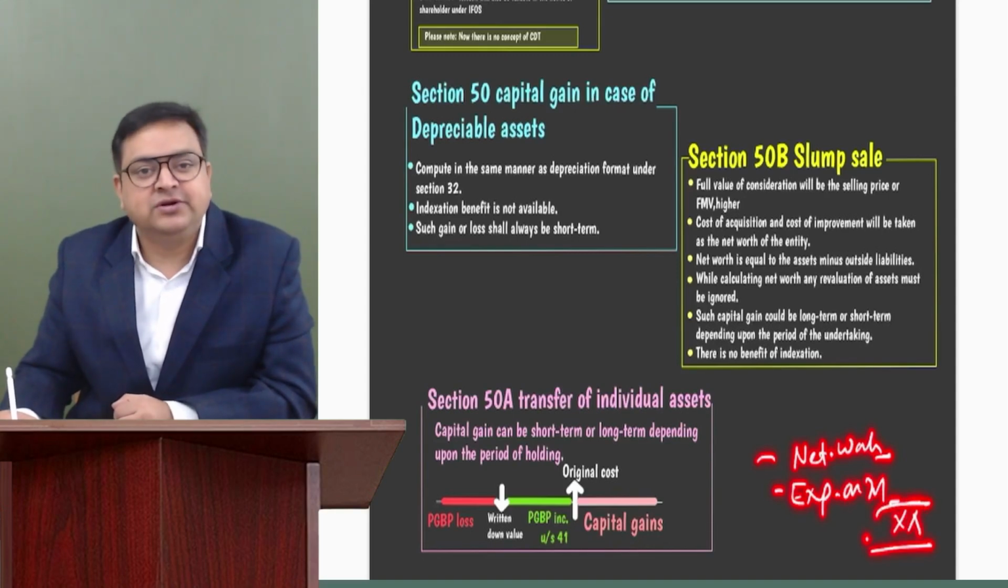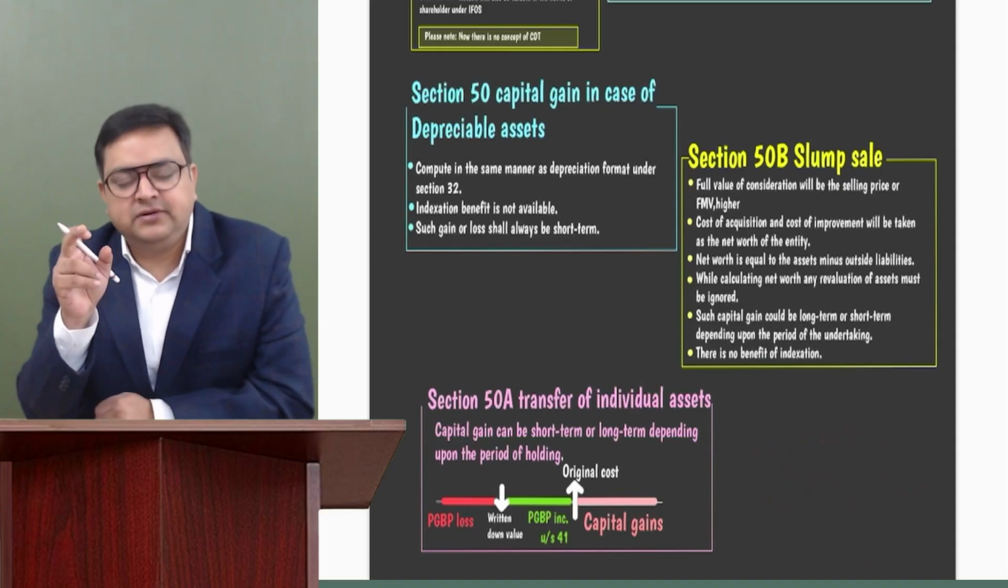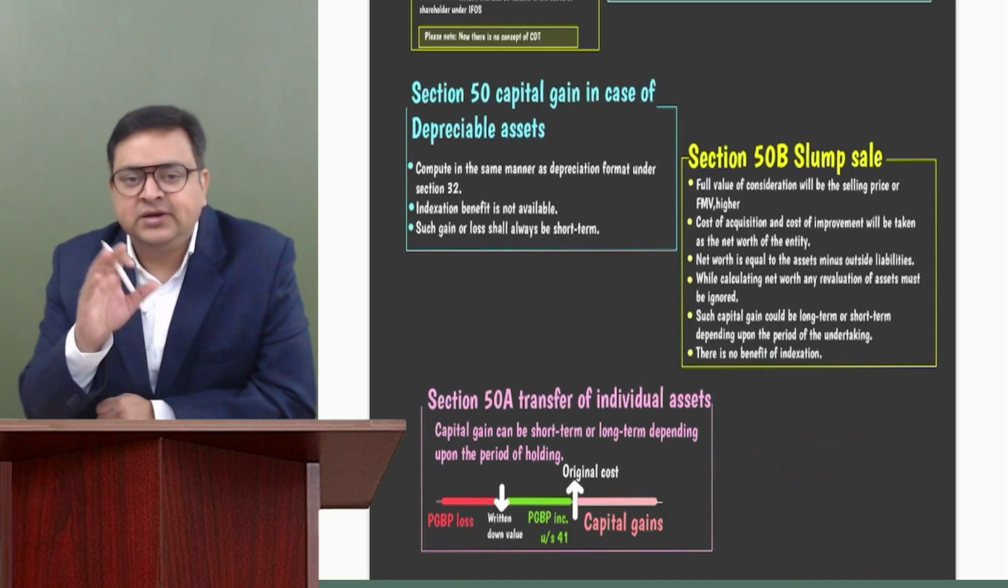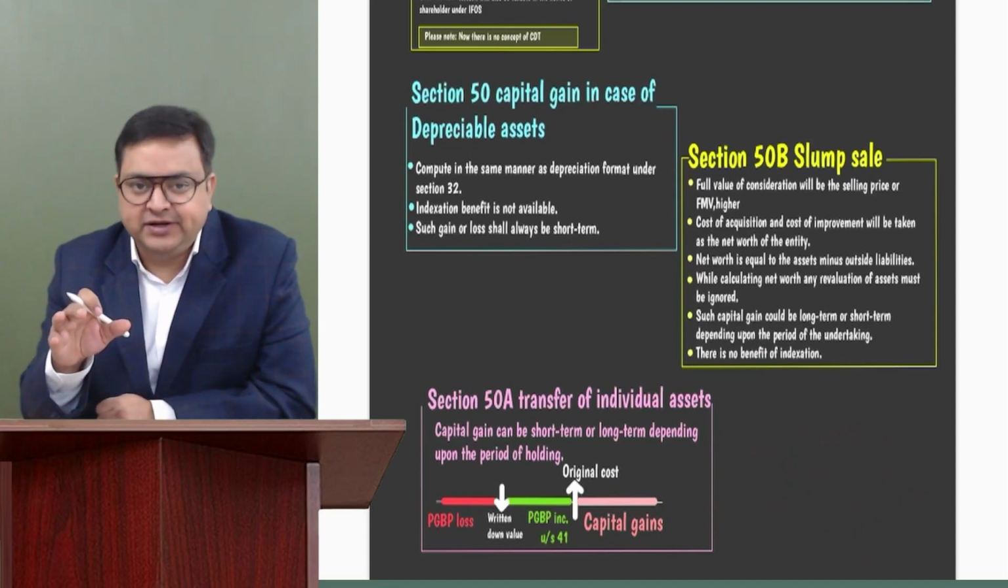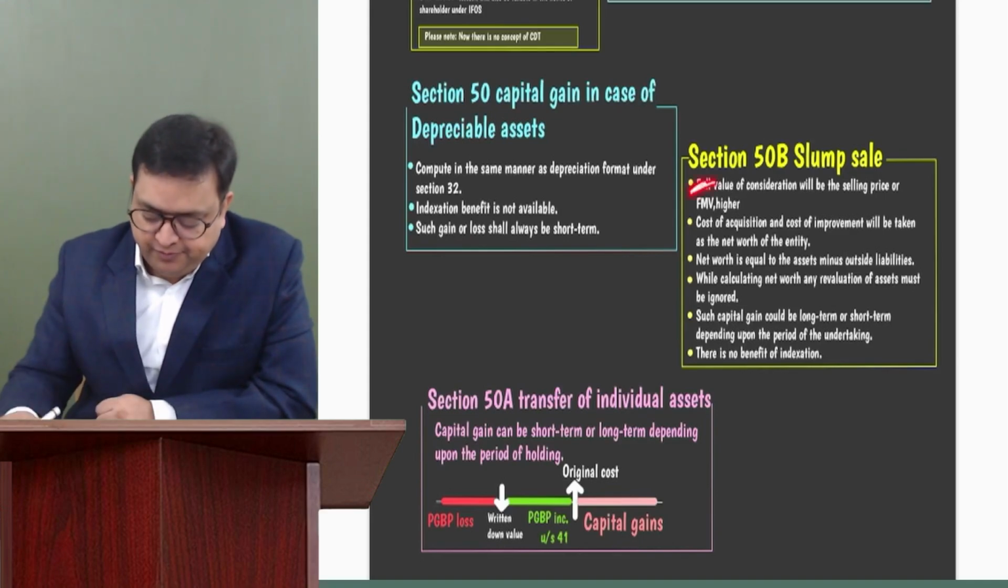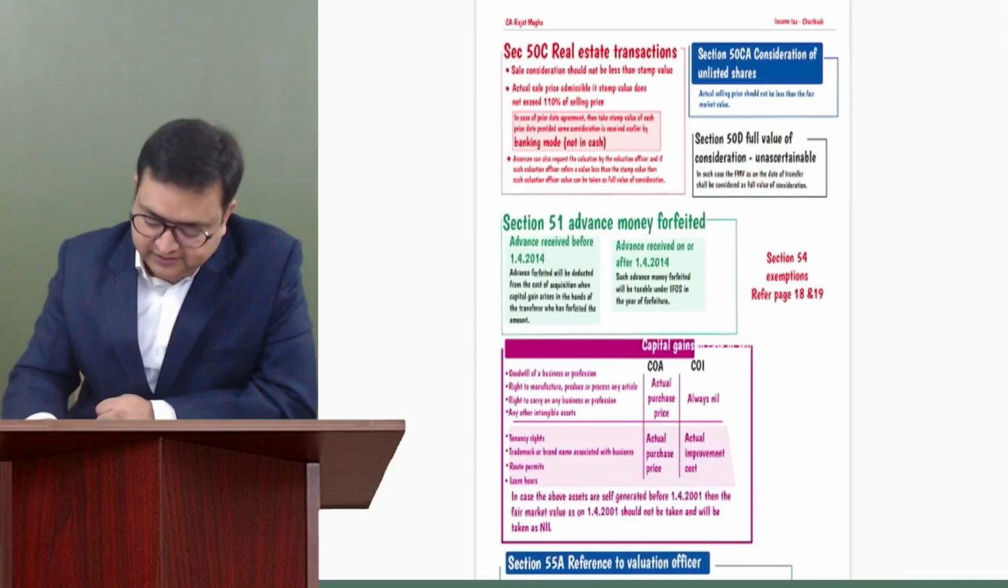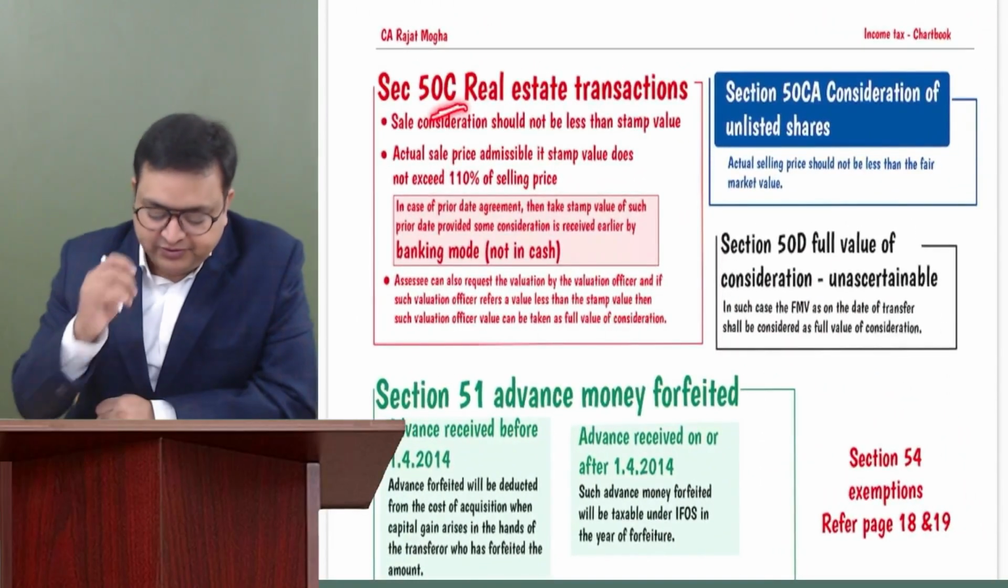It would be long term or short term, depending upon whether this unit is more than 3 years old, then long term. Otherwise, it would be short term, right? But indexation would not be there of net worth. So 50B is quite important. Next, 50C, very very important section.